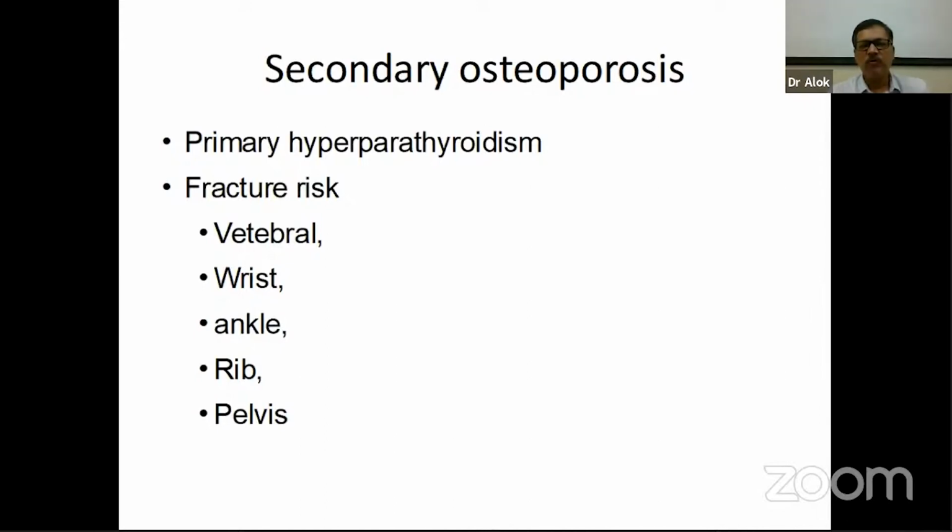The fracture risk is more for the vertebrae, and Dr. Paresh already asked one question on primary hyperparathyroidism. So the vertebral fractures are more common, but the other sites can also be affected, like the ankle, wrist, pelvis. Primary hyperparathyroidism will also be associated with other features of hypercalcemia, like the kidney stones and all.